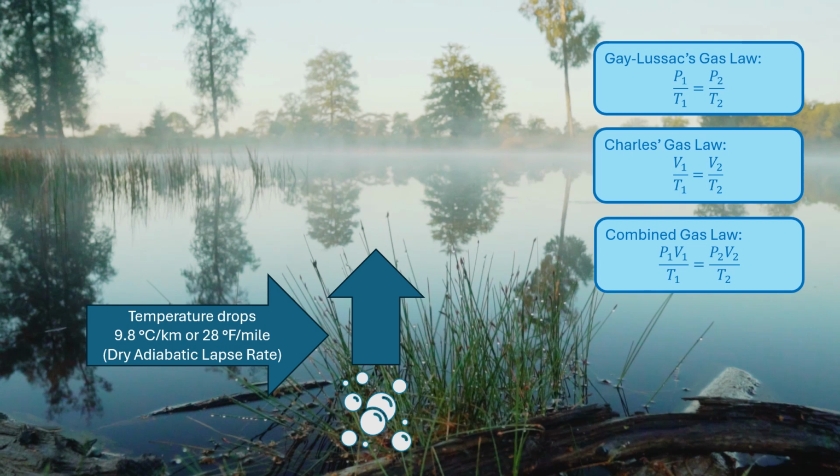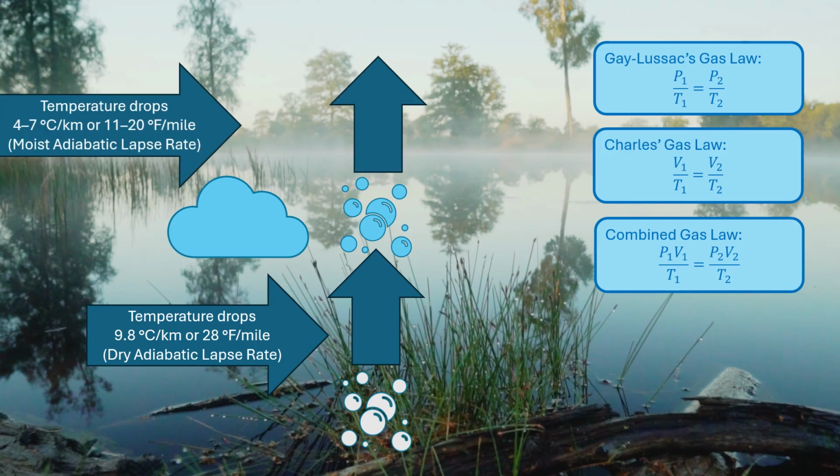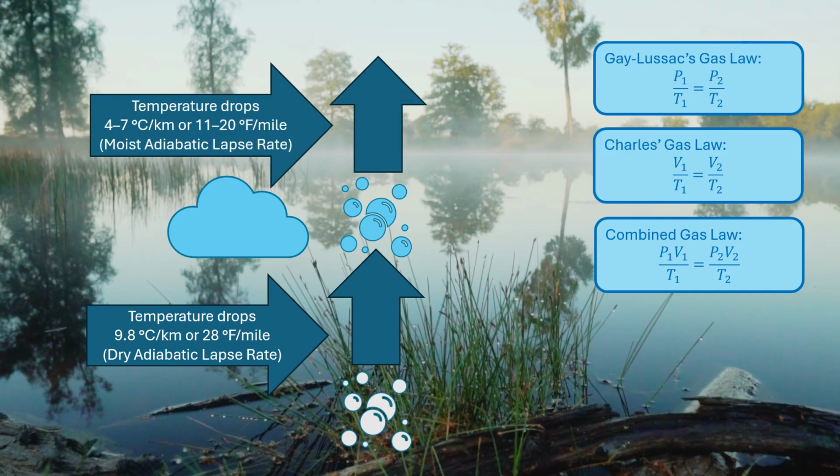As temperature drops, saturation humidity becomes lower, so the ability of air to hold water vapor decreases. Eventually, air becomes saturated, and water vapor condenses into cloud droplets or ice crystals. When this happens, the latent heat stored during evaporation is released into the atmosphere. This released energy partially offsets the cooling caused by expansion. As a result, moist air cools more slowly with altitude than dry air.